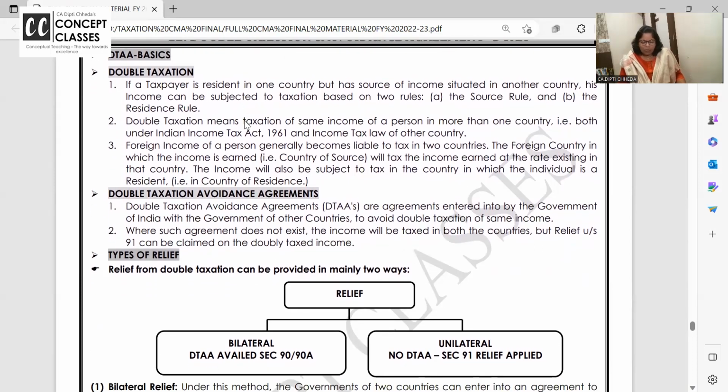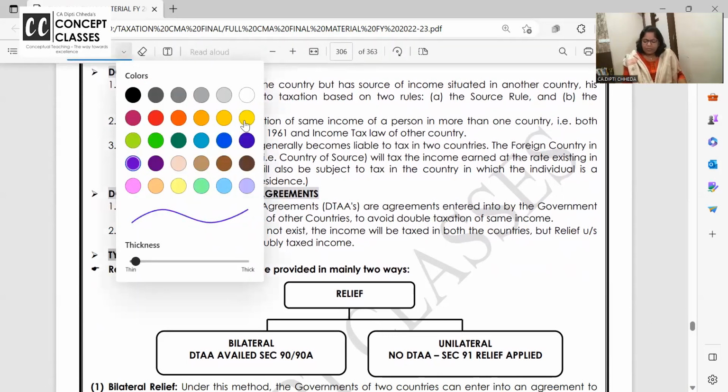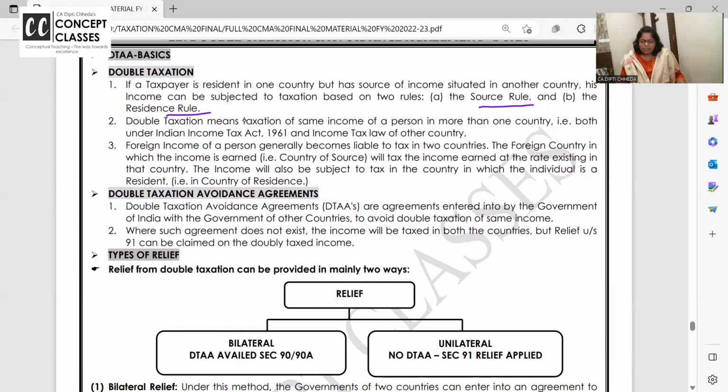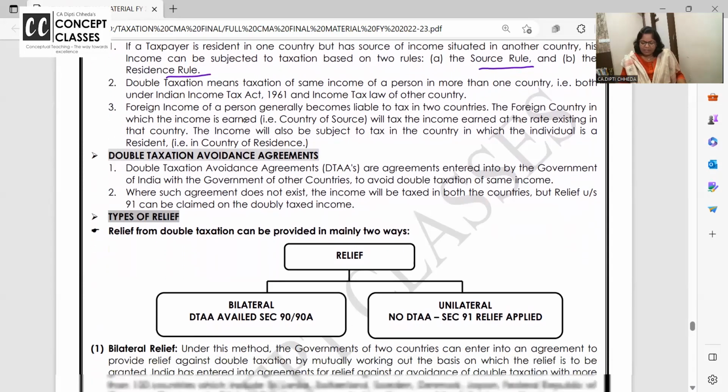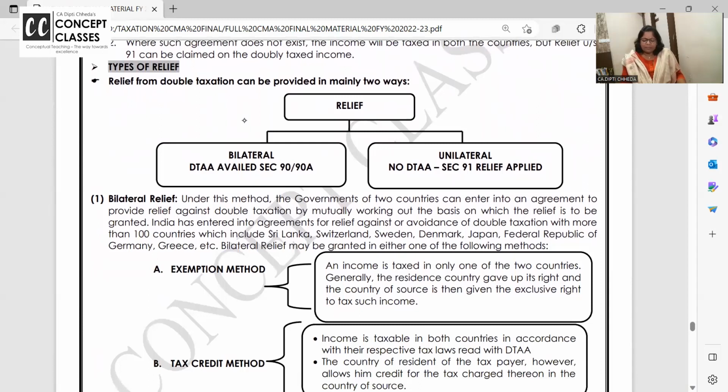Double taxation avoidance agreement. You need to pay tax in some countries on the basis of source, and in some countries on the basis of residence. Generally the residence-rule countries make the sacrifice, right? So if there is a bilateral agreement, then relief is given under section 90 and 90A.